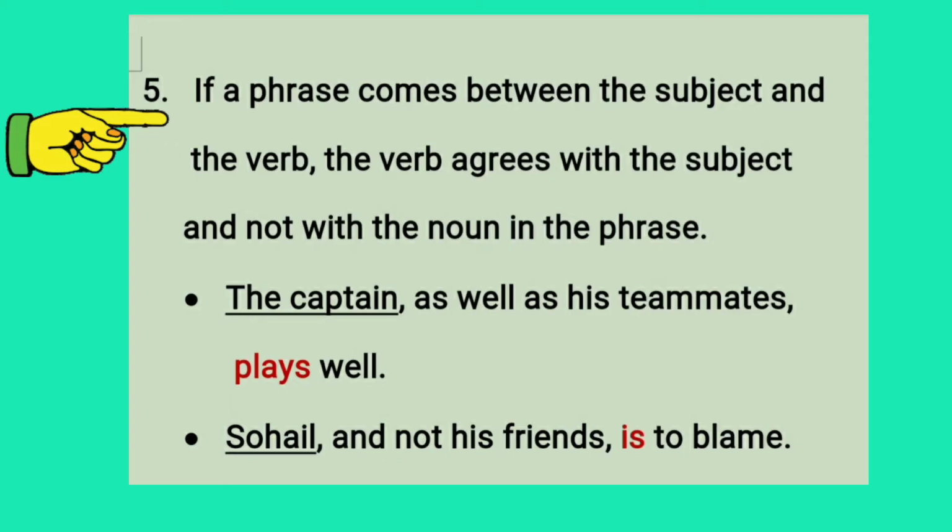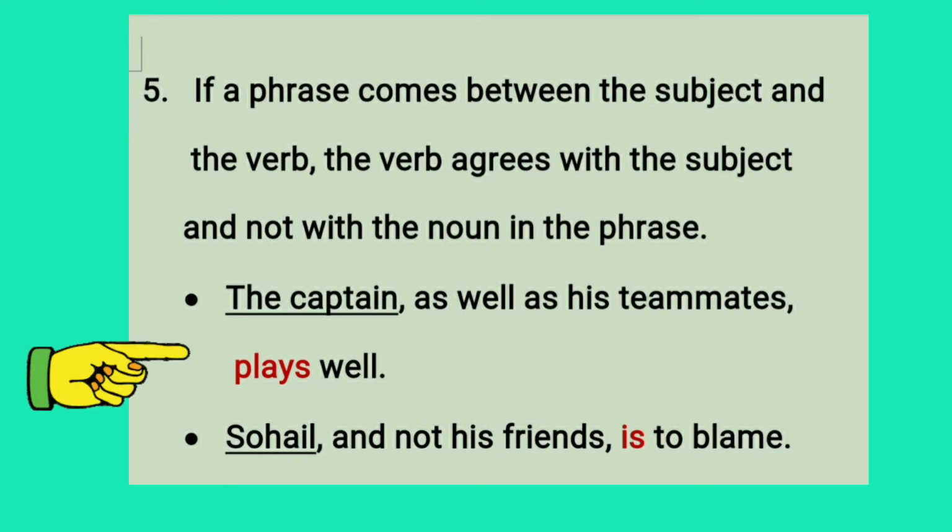Then the fifth rule: if a phrase comes between the subject and the verb, the verb agrees with the subject and not with the noun in the phrase. For example, the captain as well as his teammates plays well. Sohail and not his friends is to blame. Here the subjects are singular, that is the captain and Sohail, so it takes a singular verb.